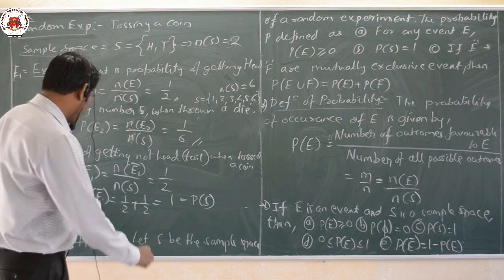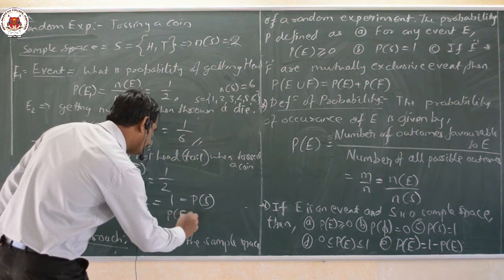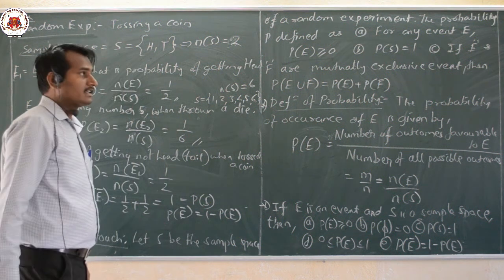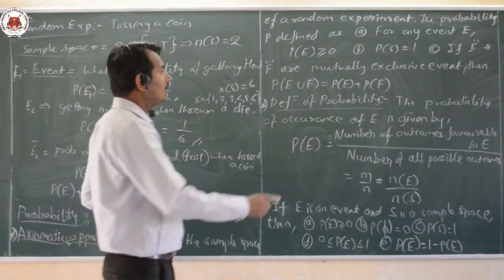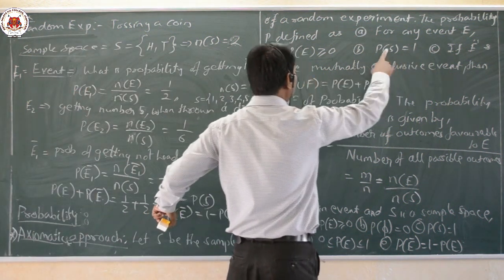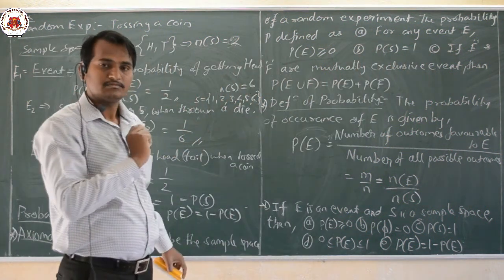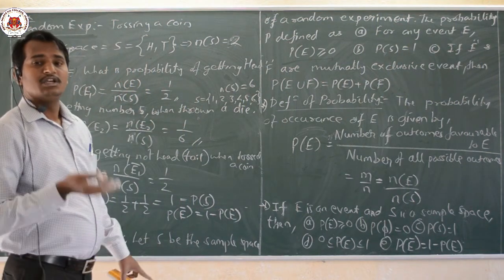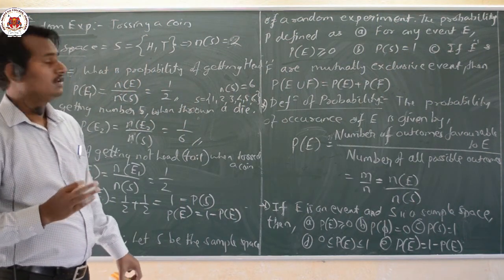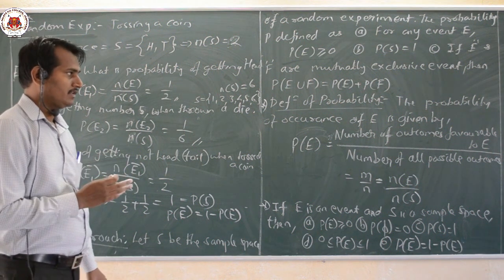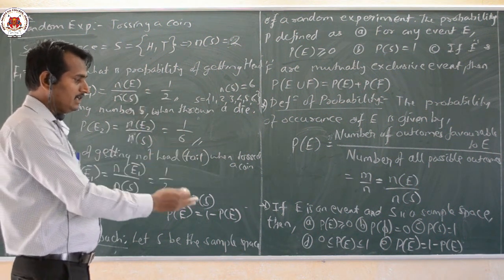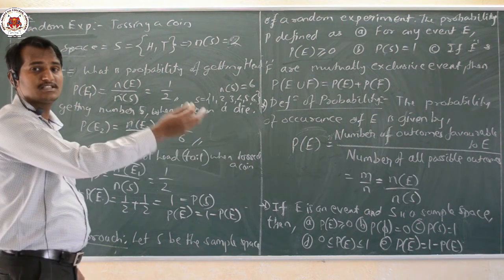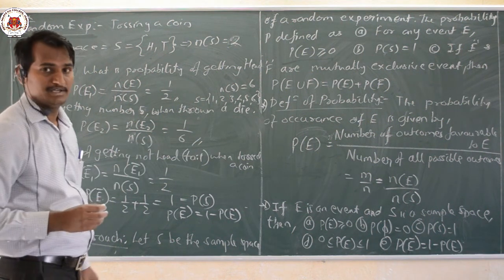From this, we have derived that P of E1 dash is equal to 1 minus P of E. And that's why we have here P of S equal to 1 also. Okay, dear students, by making use of this simple thing, we showed what is meant by all these things. That is the definition of probability, and along with that, all the notes, remarks as well as formulas related to our probability here.